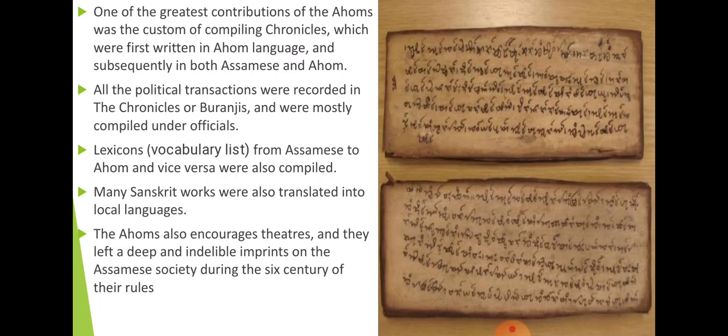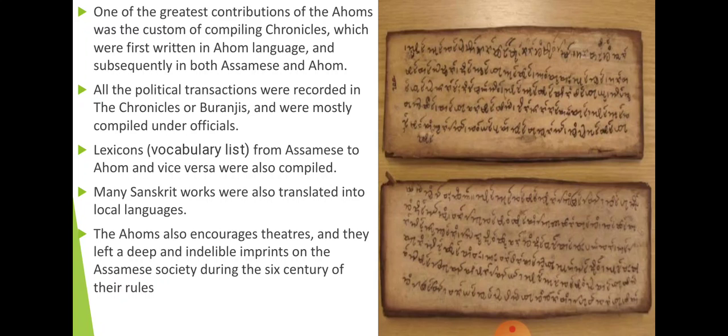The Ahoms also encouraged theatre. They left deep and indelible imprints on Assamese society during the 600 years of their rule. They always encouraged theatre, meaning drama and all, so that they could perform their activities. This was part of the Ahom kingdom, and it all gives a good impression of the Ahom rulers during their six centuries of rule.